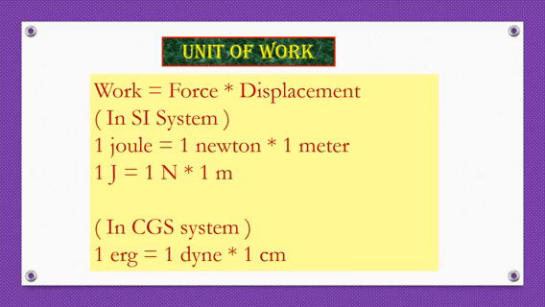In CGS system, the unit of work is 1 erg is equal to 1 dyne into 1 centimeter. So the relationship between the joule and erg is 1 joule is equal to 10 raised to 7 ergs.